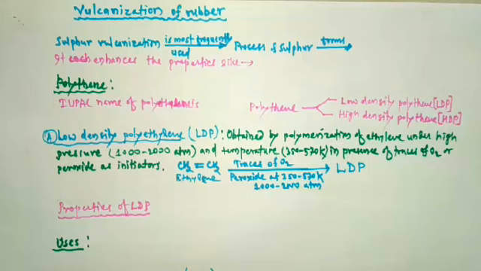In the last video, we studied classification of polymers on the basis of different monomers and biodegradability. So here we finished classification of polymers in detail. After that, we started to learn the important polymer, natural rubber. Yesterday we studied preparation of natural rubber, then properties of natural rubber.